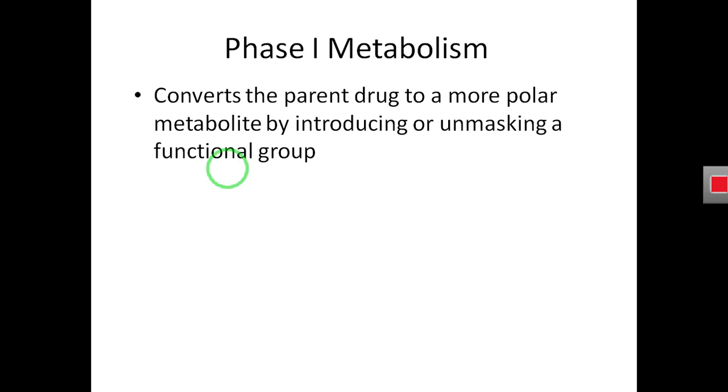Or in phase 1 reaction, another thing that can also take place is unmasking a functional group. What does unmasking of a functional group mean? Some drugs have functional groups that are masked by other groups of the drug. Or when we take the drug in our body, the functional group responsible for polarity of the drug is masked by different proteins present in our body.